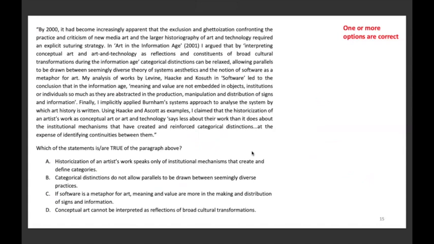You're given here a paragraph. You have to identify which of the statements is or are true from the paragraph above. Historicization of artist work speaks only of institutional mechanisms that create and define them.